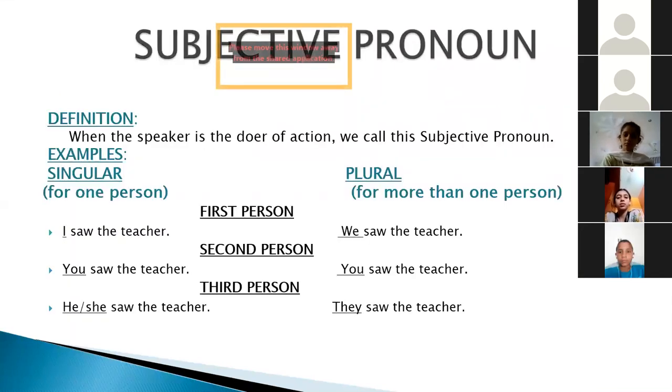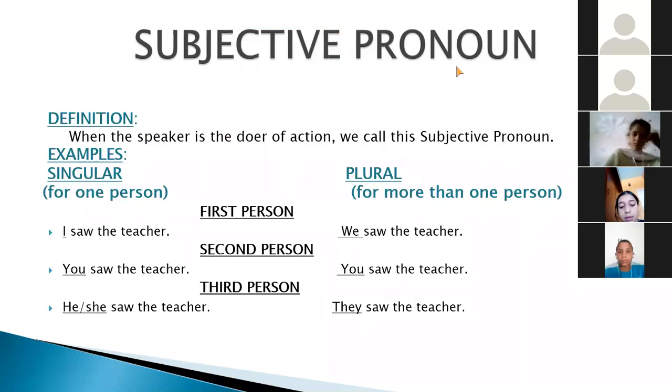Now we come to subjective pronoun. Subjective pronoun is when the speaker is the doer of the action. It means the speaker, or you can say the first person, or in many cases second person or third person. When the speaker is the doer of the action, we call this subjective pronoun. Okay.